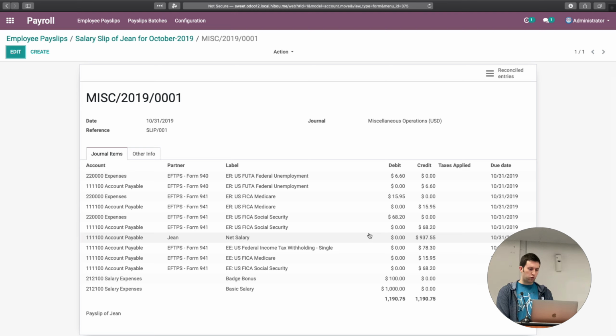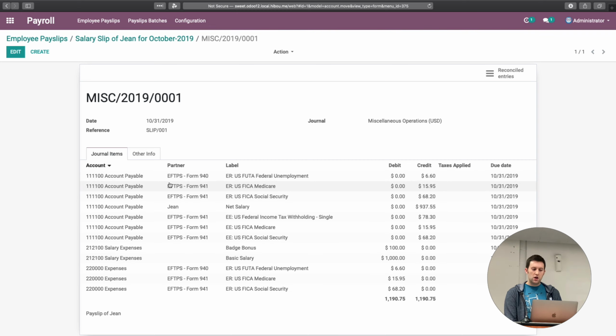Really, the core improvements that we've worked on here are that we've vastly simplified the way that the journal entry is created as well. In Odoo 12 and earlier versions, a journal entry was generated per payslip, and every line was a line from the payslip with an account. Any lines that had accounting consequences would come over here. So you can imagine that if you did have a particular amount hit your bank statement for 941, and you were going into accounts payable, which is obviously the cleanest and best thing from an accounting perspective, to put it into a reconciled account,